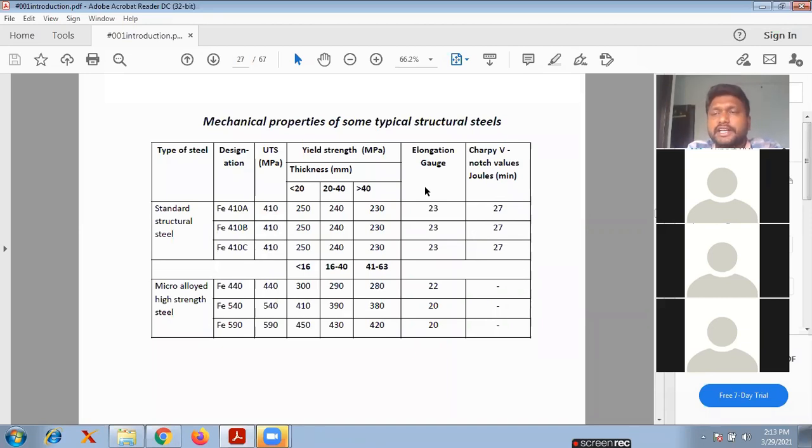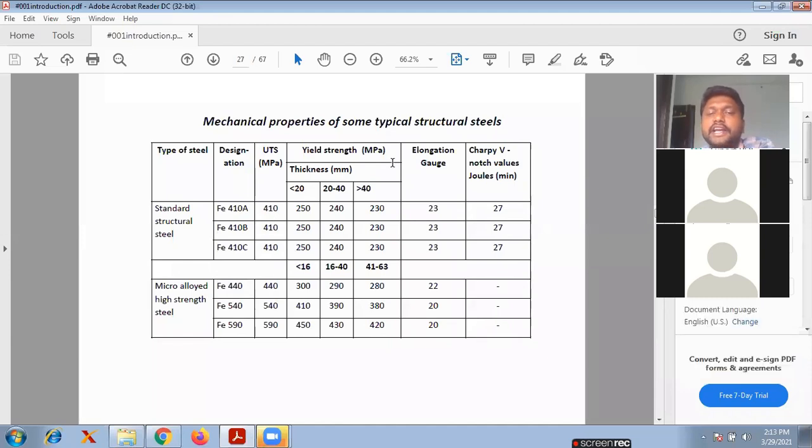Again, in the Fe410, there is a classification A, B, C. The ultimate strength for the Fe410 A, B, C is 410 MPa, that is Newton per mm square. And the yield strength depends on the thickness of the structural steel member. If it is less than 20, the yield strength is 250, and for 20 to 40 the yield strength is 240. If it is greater than 40, the yield strength is 230. Same like that for B and C also.